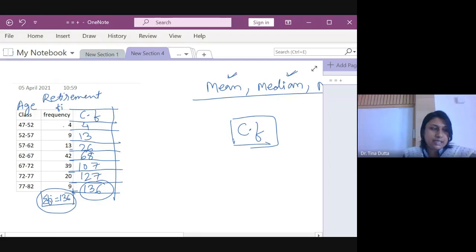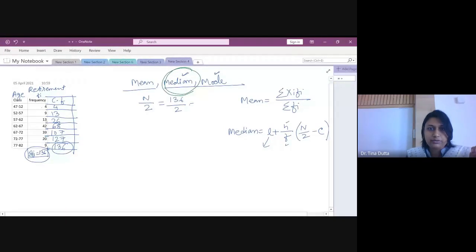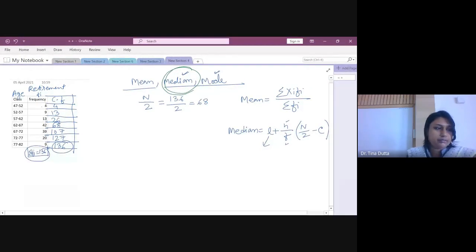Now after calculating CF, what is the next step? You need to calculate N by 2, capital N by 2. So we are now talking about median, right? So for median you need to now calculate N by 2. So what is N? N is 136. 136 divided by 2 is equal to 68, right? Yes, 68. So then what is the next step? After getting N by 2, 68 you got, what is the next step?